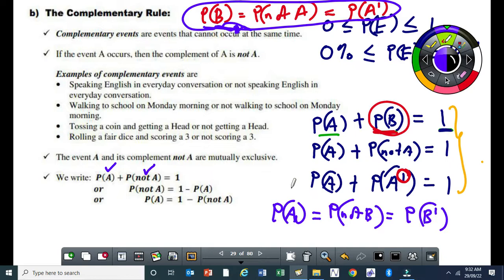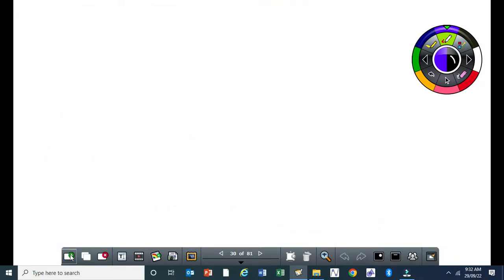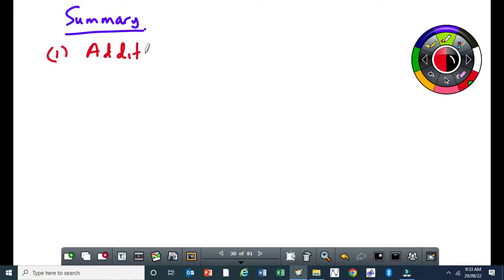Are you following? Okay, so allow me just do some examples. Now, just to summarize this, just to do a summary. So, I started with the addition rule. Number one, addition rule. This is just a summary piece of what I introduced yesterday.